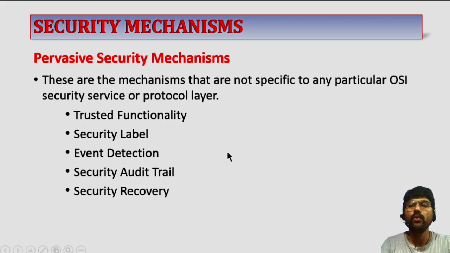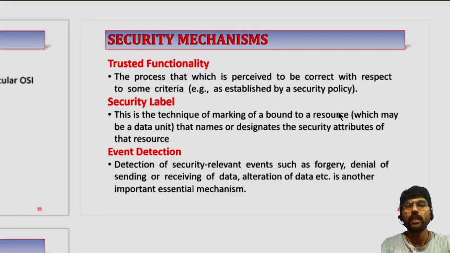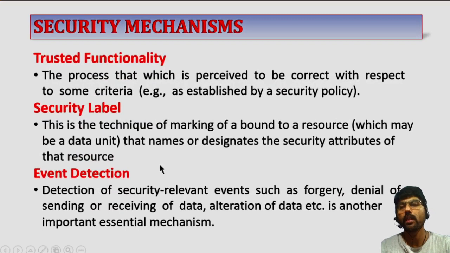All these mechanisms do not belong to any of the OSI protocol layers. First one is trusted functionality: the process that is perceived to be correct with respect to some criteria established by some security policy.